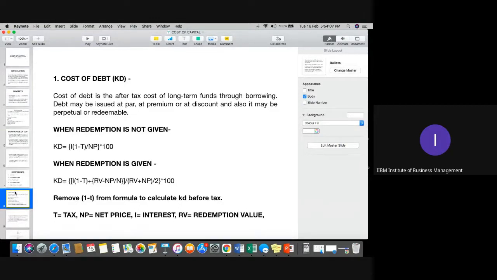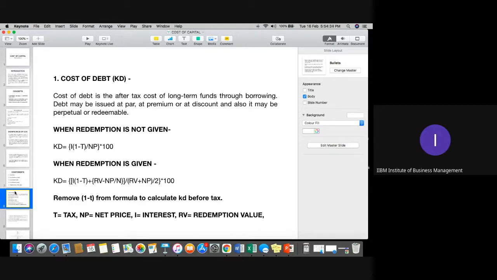That particular security is issued by the company for a limited period of time, limited meaning 2 years, 4 years, 5 years, 10 years, whatsoever. So you always need to keep in mind that redemption means when the number of years is given, the security will be redeemed or encashed by the company. Is it clear, everyone?